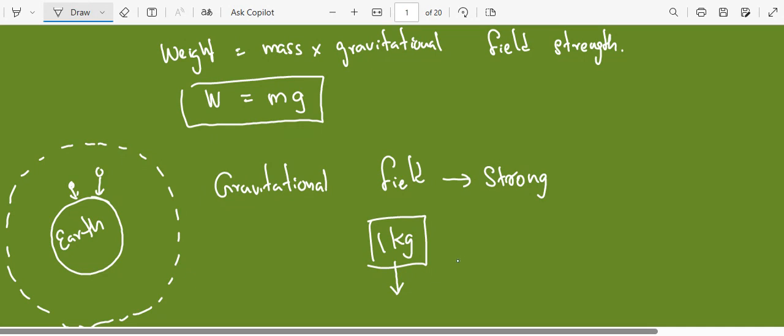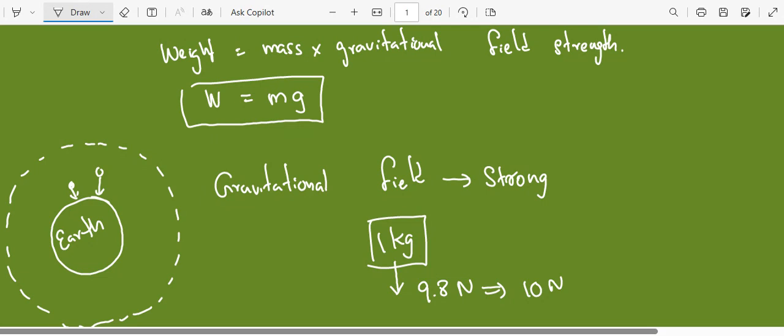Normally near the earth's surface, if you keep a 1 kilogram object on your hand, the force experienced by your hand is 9.8 newtons. We normally round it off to 10 newtons when we do our calculations. So if you keep any 1 kilogram object on your hand, the force that you can feel, the object pulling downward, is roughly about 10 newtons.